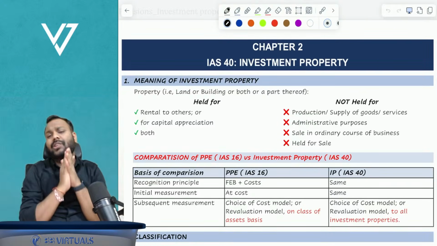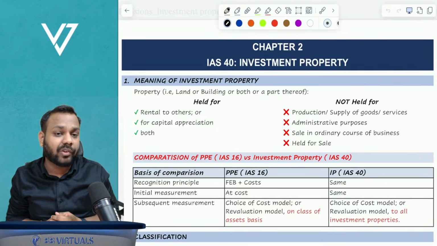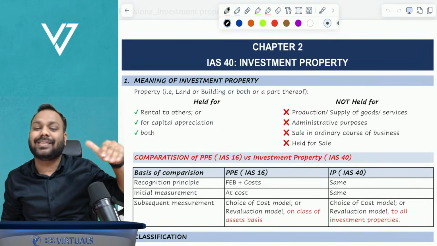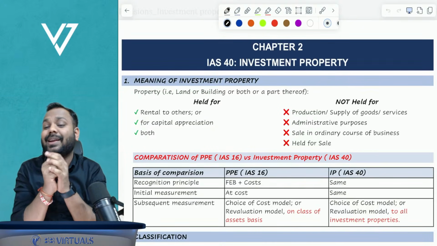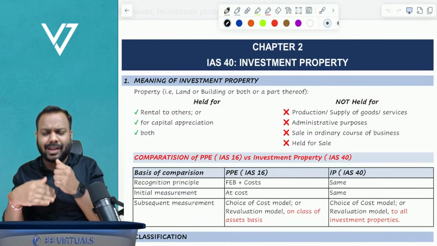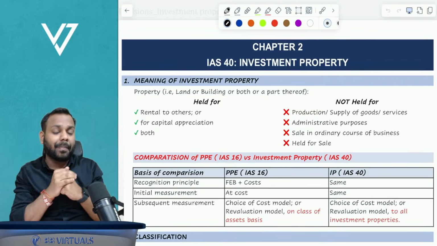Now, first comes the question: what exactly is the meaning of investment property? I believe in the last class, day one of this session, we already discussed the meaning of investment property, but still, let's reiterate it.